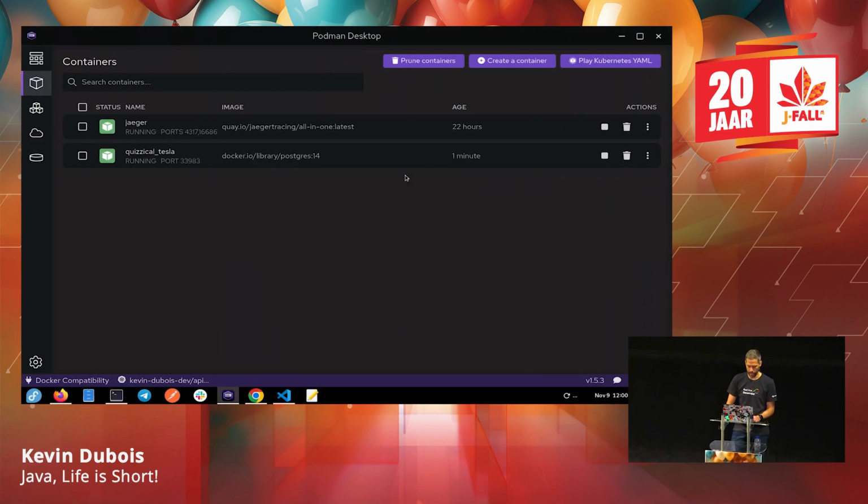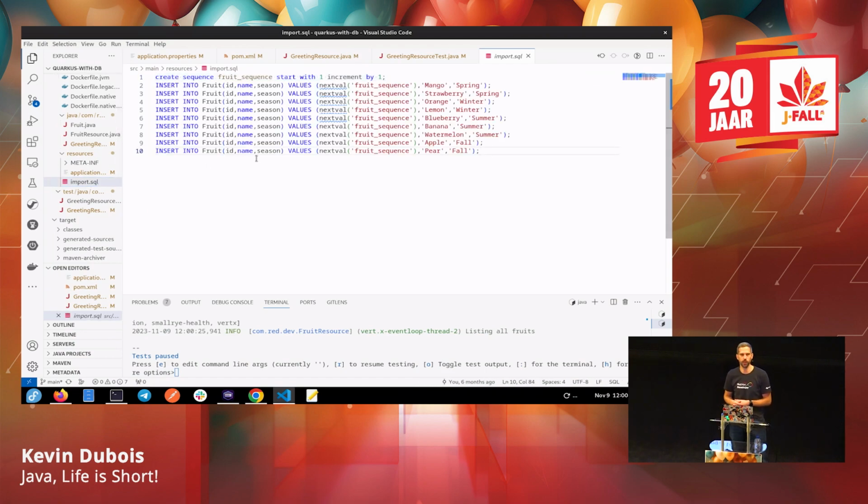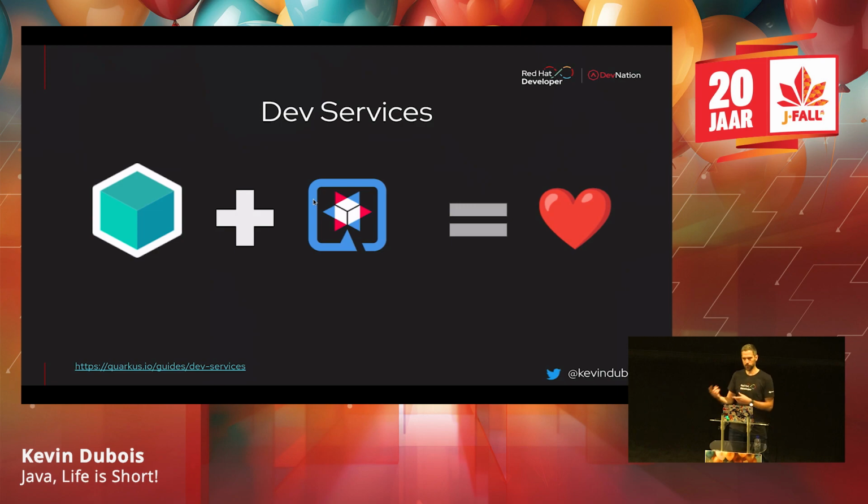Because I also added an import.sql to my application, just to populate my database with some fruits, and it automatically picked this up as well. So I didn't have to configure anything for this. So dev services is Quarkus with TestContainers. Of course, it uses that for your tests as well. If you use TestContainers with Spring Boot, for example, you'll know that you do have to make some configuration changes. With Quarkus, you actually don't. So that's why I like Quarkus, because it's just a tiny little bit easier still.